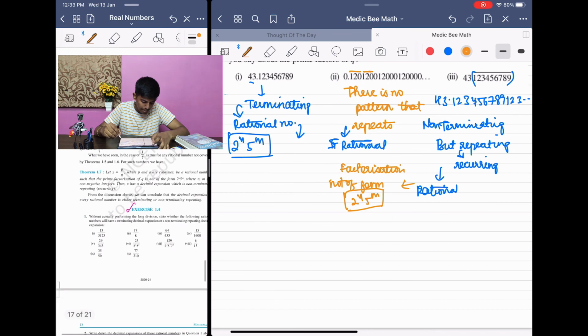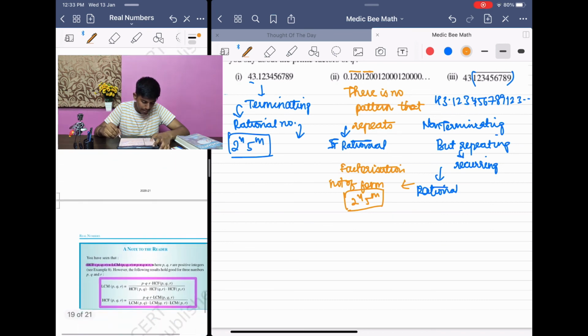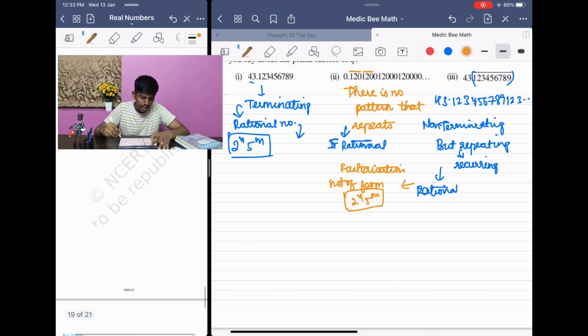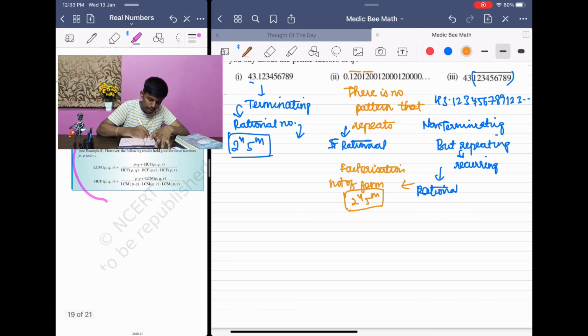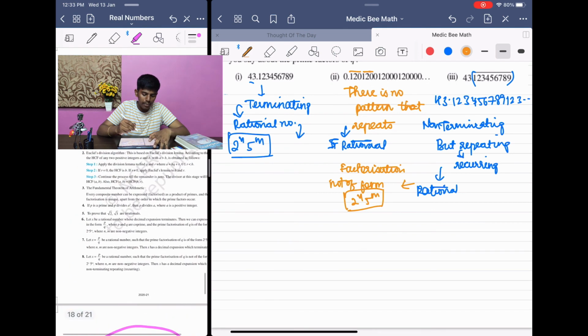You don't have anything much then. You just have a little summary in your NCERT. The very important thing is you should keep this in mind. You should not confuse between the LCM and HCF, the relation between them. If you are given three numbers, the exam committee will check you in that way.